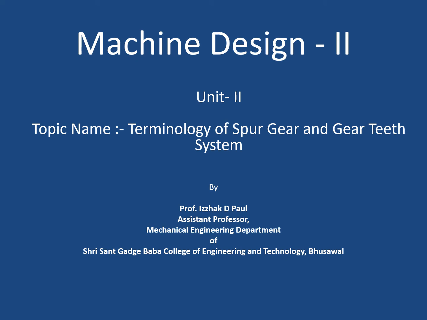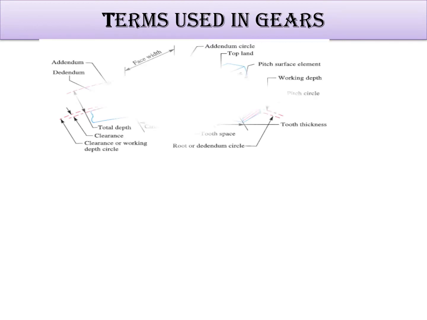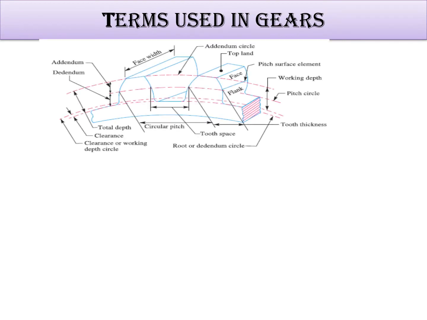So, hello guys. Now we are going to learn about the terminology of spur gear and gear tooth. To understand this, this is the gear. This is a gear tooth. This is the face width. This is known as the face width, and this profile is the involute profile.